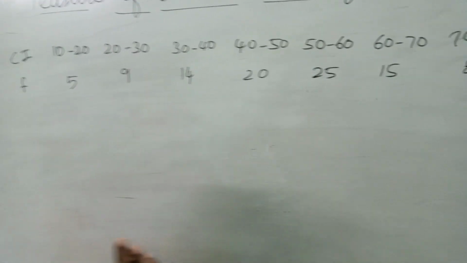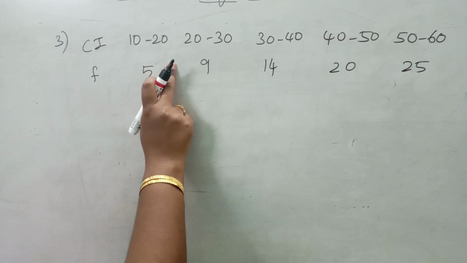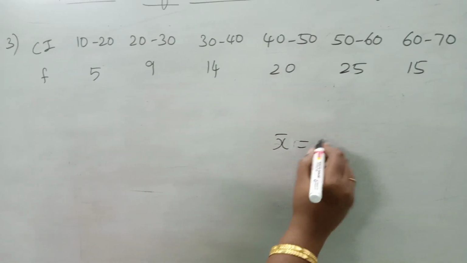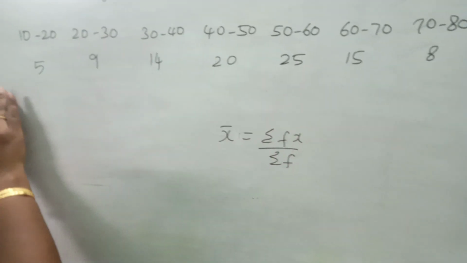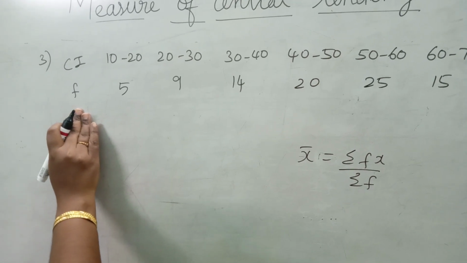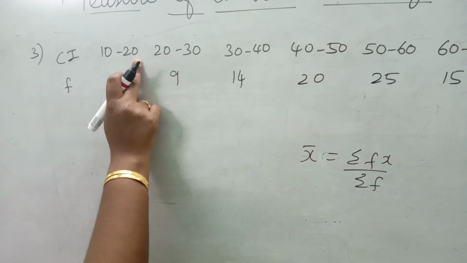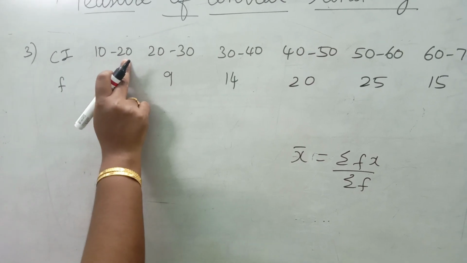How to find the AM of the continuous data? Here the data is in the form of continuous, but we have the same formula x bar equal to sigma fx by sigma f. Obviously the second row is our frequency, the first row is our x. Okay, here two numbers are there. How to find x value? X value is nothing but the average of 10 and 20.